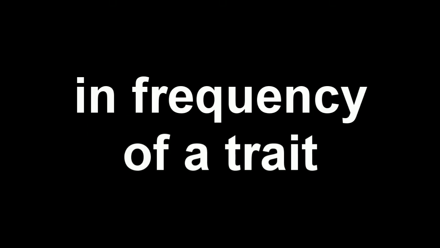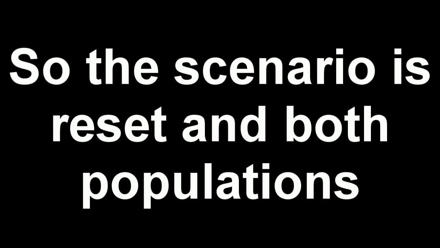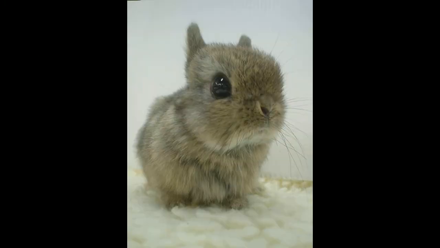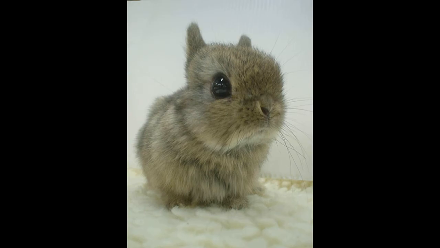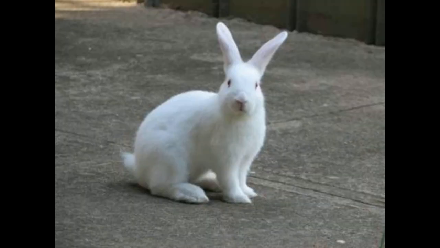The second mechanism of evolution is genetic drift. Genetic drift is the random change in frequency of a trait. So let's go back to the rabbit example again. Let's say in this example that there are no predators. So the scenario is reset and both populations of the white-furred and brown-furred rabbits are equal. Let's add a couple of generations to the mix. Over time, the brown-furred trait slowly overtakes the white-furred trait.